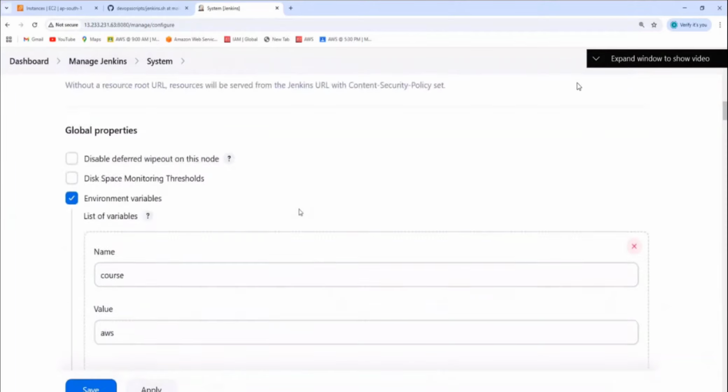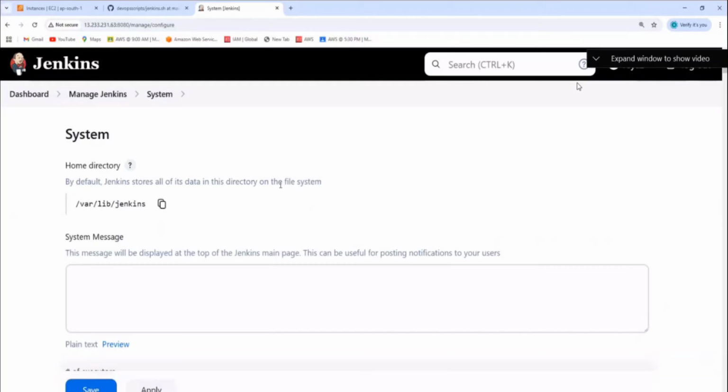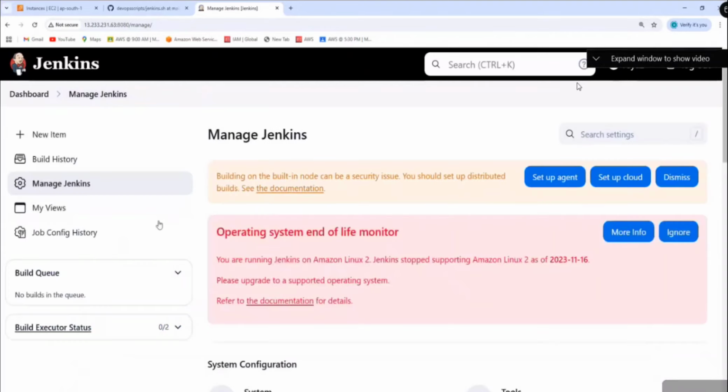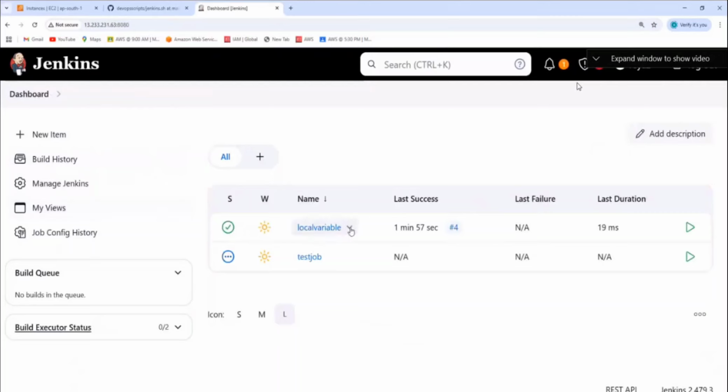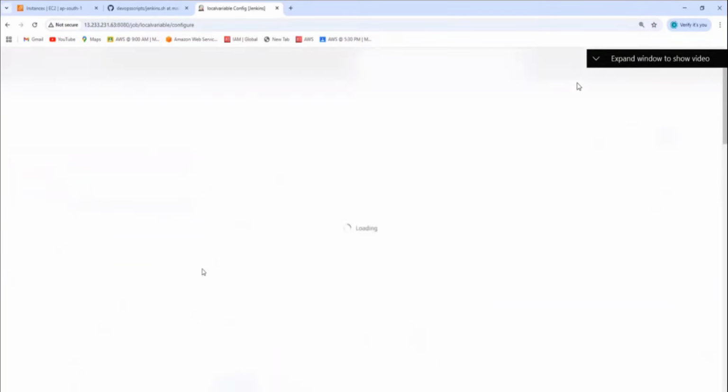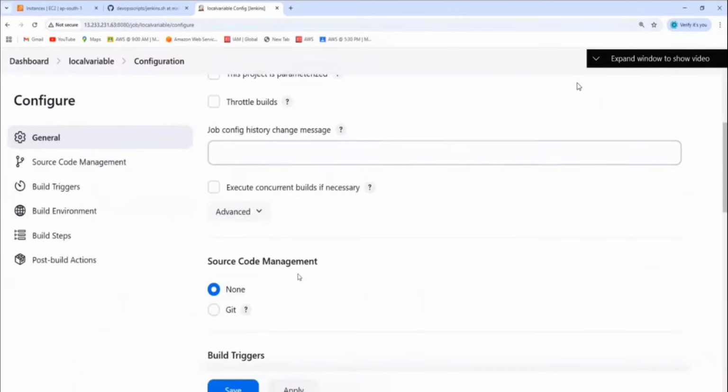Babani is asking one scenario: if both variables are present, which one will it take, local or global? For that, let us go and configure. In global, I have configured course is equal to AWS. But here I'll put course is equal to DevOps. Let's see what happens.